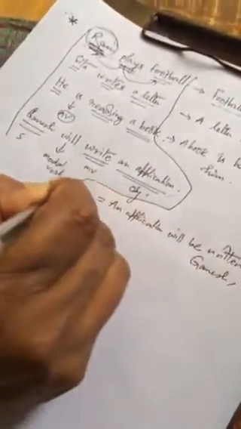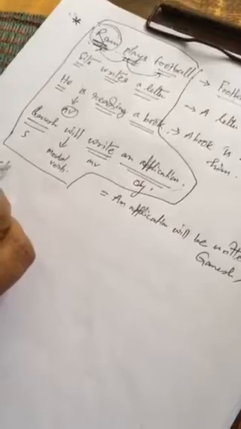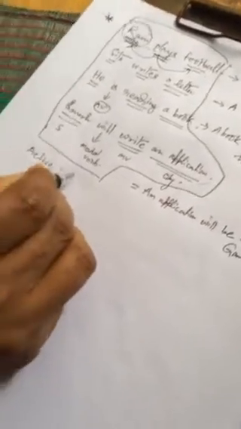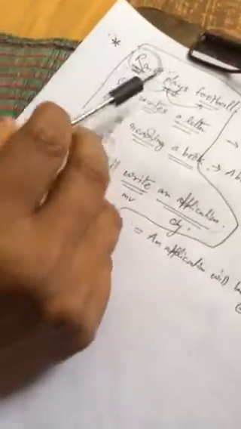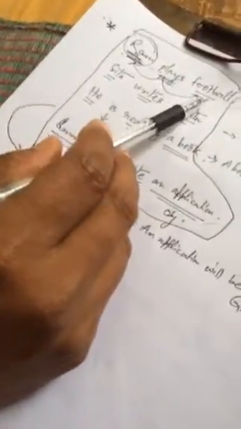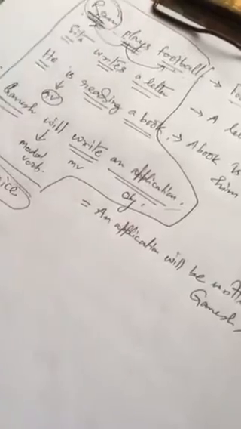So this type of structure of sentence, you try to understand here, is known as active voice: to say or write the sentences with subject, main verb and object. This type of pattern of sentence is known as active voice. It means these sentences are written in active voice, and these sentences are said or written in passive voice.